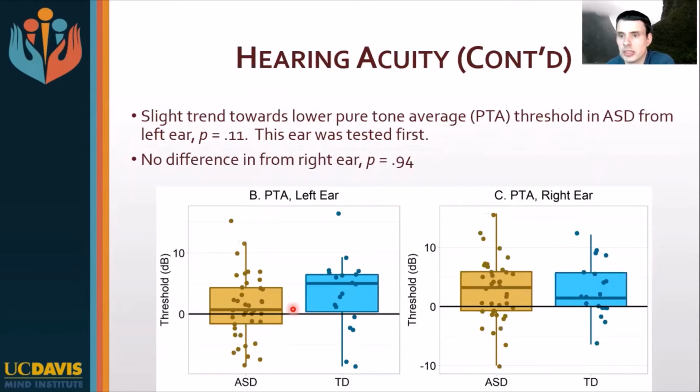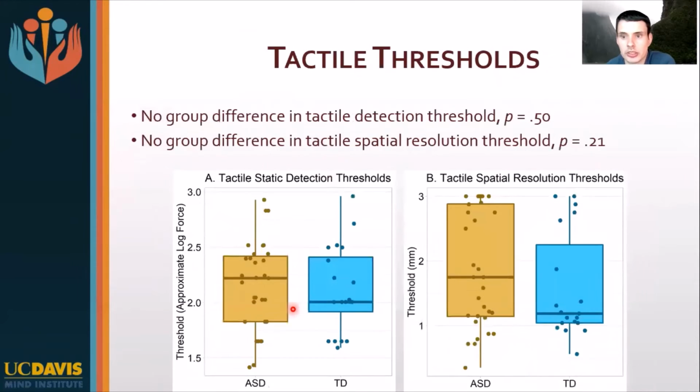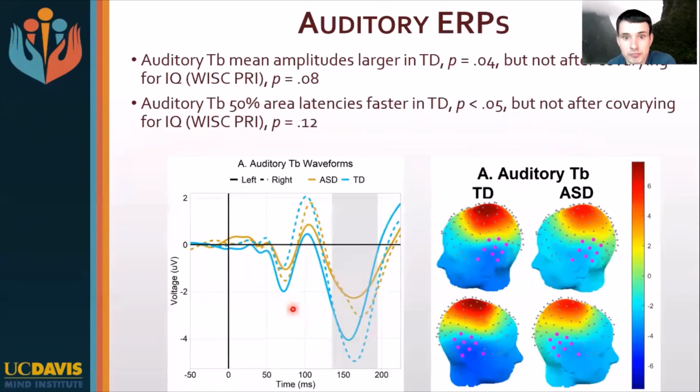So probably this is just reflecting elevated attention early on, not so much perhaps an actual difference in sensory acuity per se. And again, it wasn't significant. And there was nothing going on in terms of group differences in tactile thresholds.